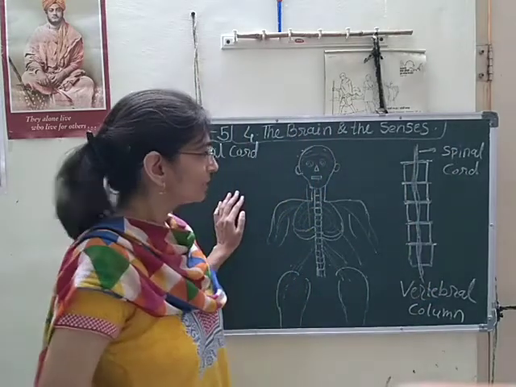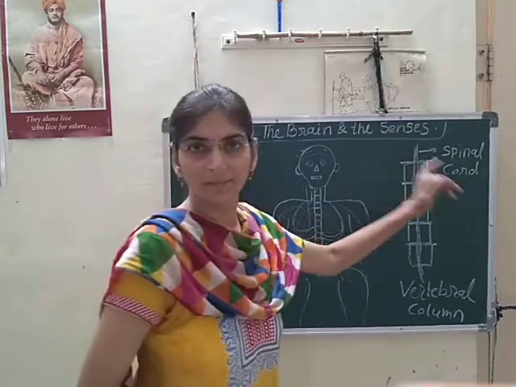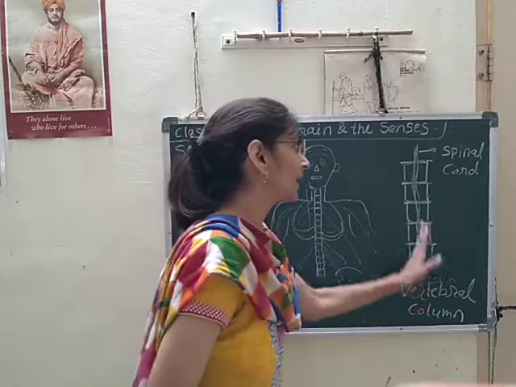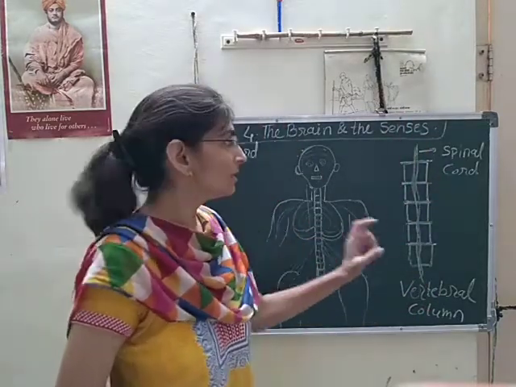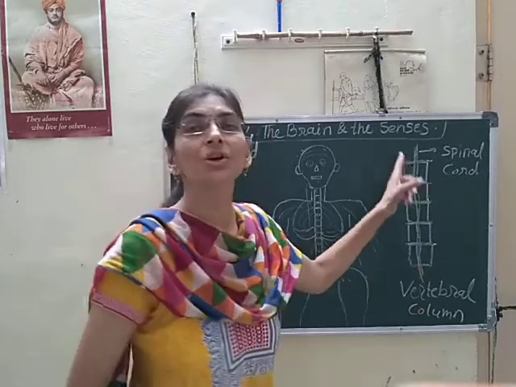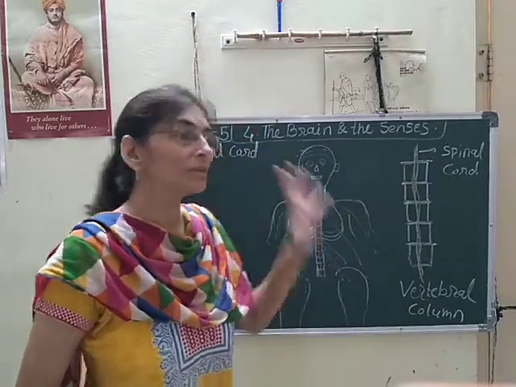So what is the spinal cord? The thread-like structure is known as the spinal cord. These are a bunch of nerves.